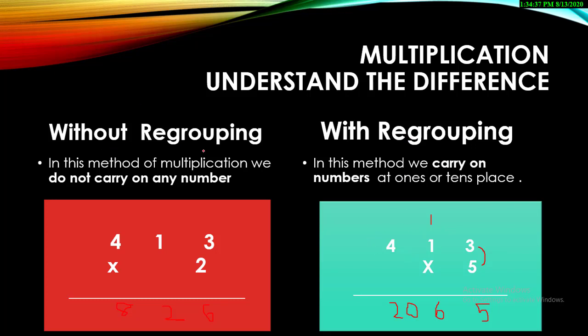And in the without regrouping method, we don't carry any numbers. So this is the basic difference between the multiplication of without regrouping and regrouping. The names sound big and a bit difficult, but they are all the same questions, just with one rule.